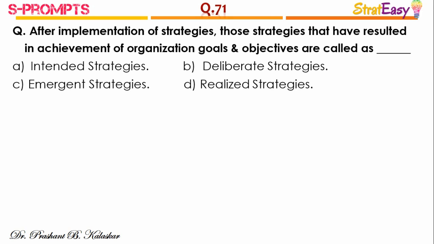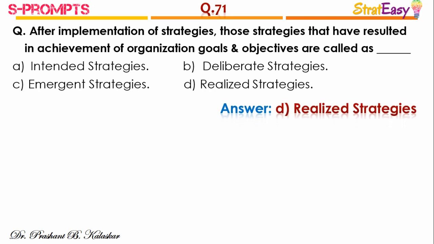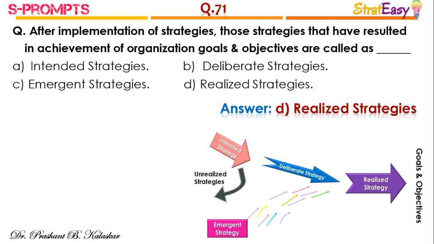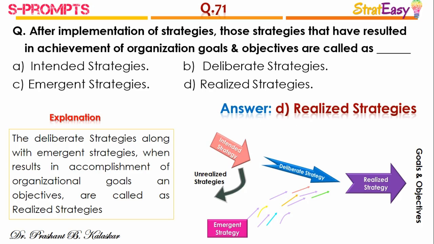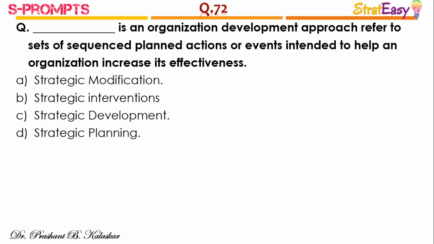After implementation of strategies, those strategies that have resulted in achievement of organization's goals and objectives are called as, and the right answer is option D, realized strategies. So, the deliberate strategies along with emergent strategies when results in accomplishment of organizational goals and objectives are called as realized strategies. Question number 72.